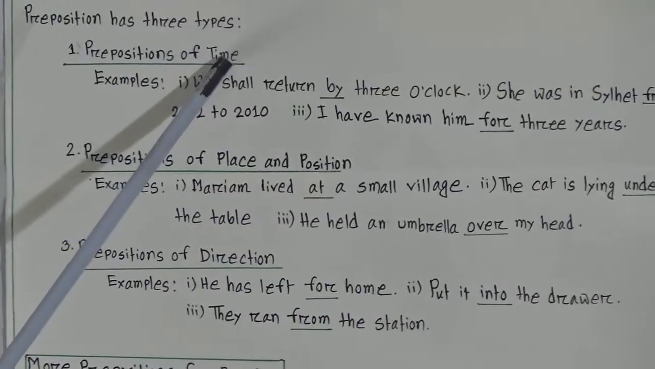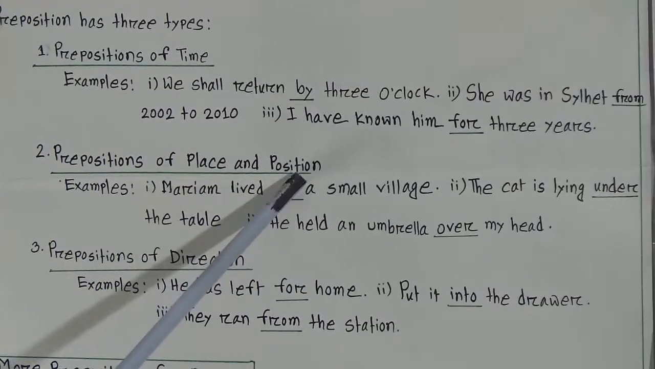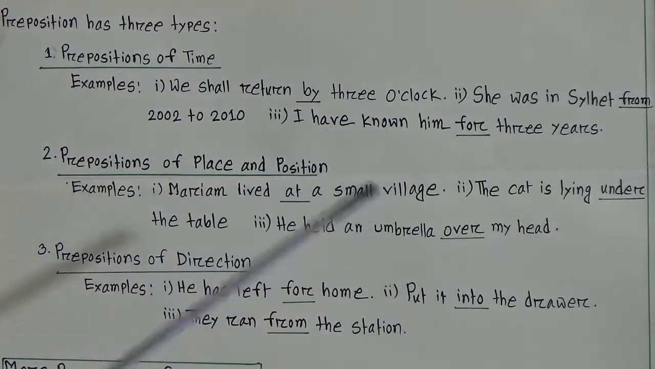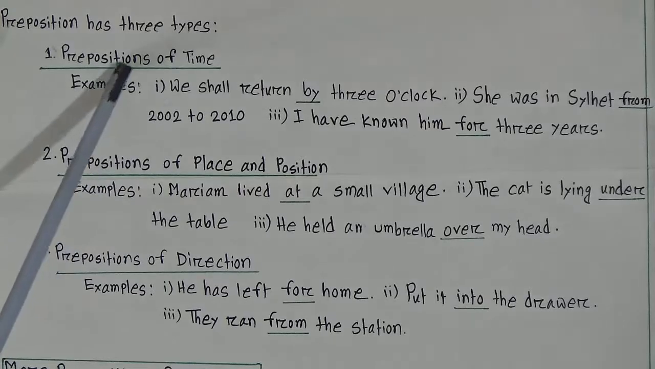Number 1, preposition of time. Number 2, preposition of place and position. Number 3, preposition of directions. Okay. Now, number 1, preposition of time.